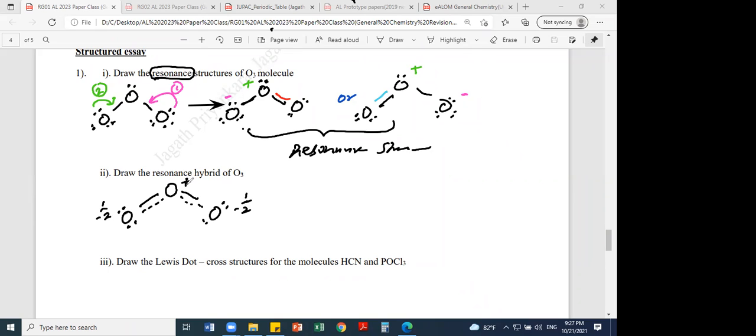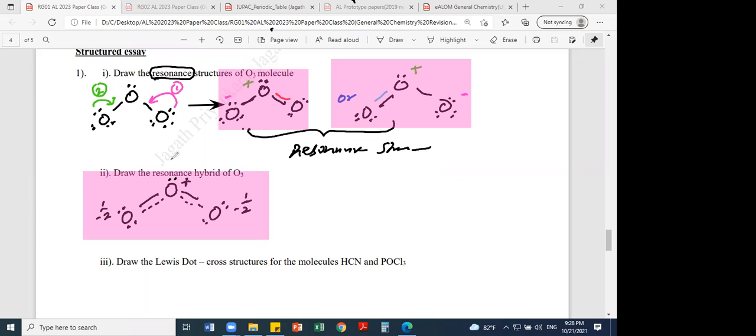Please raise your hand if you got this answer, the resonance hybrid. Right? Please raise your hand if you got both. I will highlight the final answer, this one and this one. Be careful about the lone pairs. There's a lone pair on this also. Yes. Okay, 2 of you have got it right.